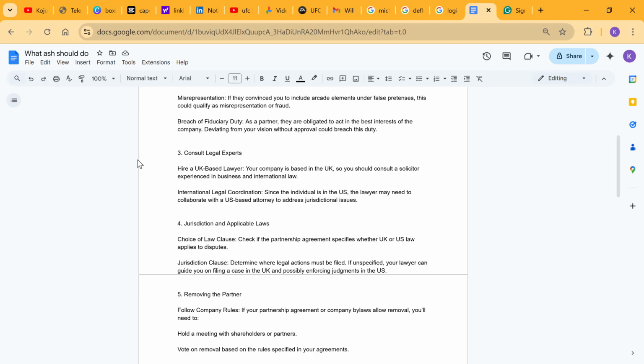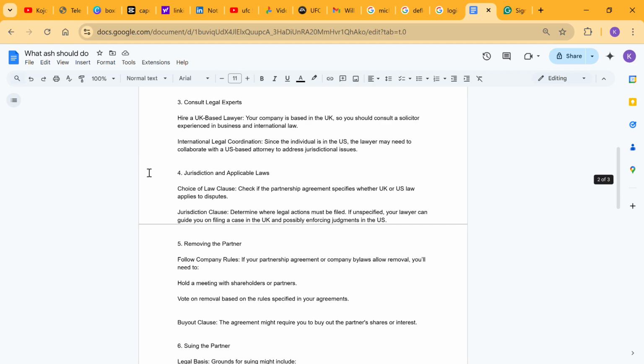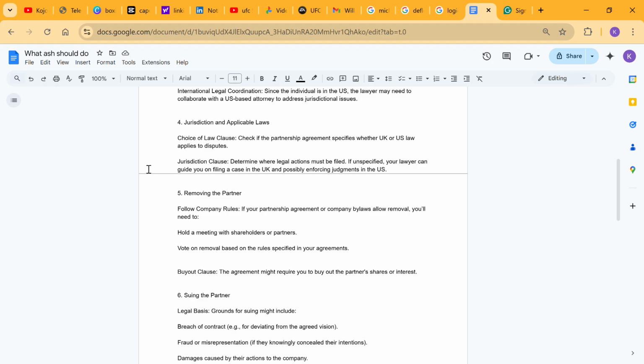Your company is based in the UK, so you should consult a solicitor experienced in business and international law. International legal coordination: since the individual is in the US, the lawyer may need to collaborate with a US-based attorney to address jurisdictional issues. Number four, jurisdiction and applicable laws. Choice of law clauses: check if the partnership agreement specifies whether UK or US law applies to disputes.